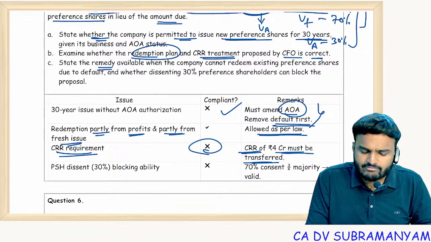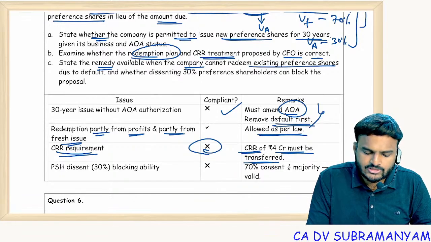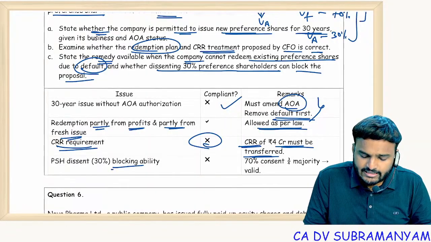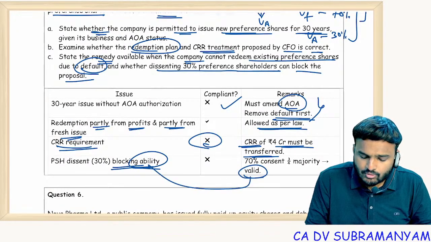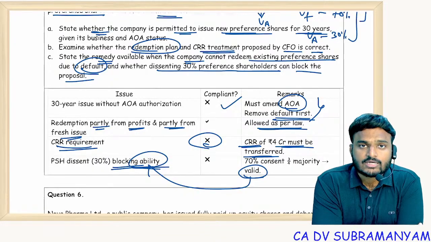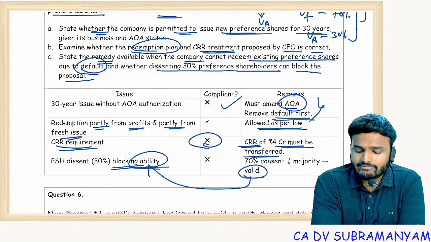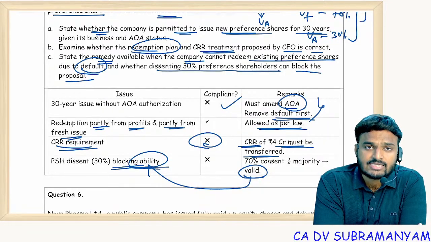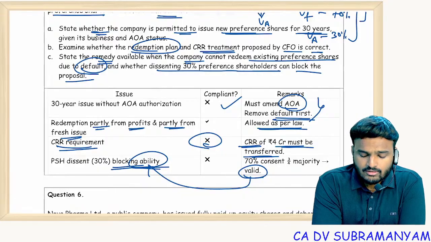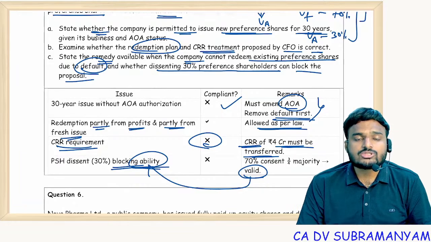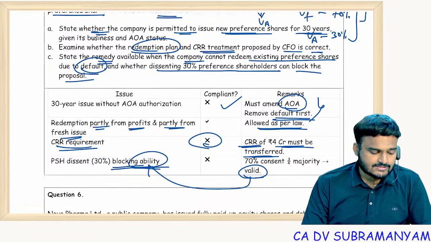State the remedy available when the company cannot redeem existing preference shares due to default, and whether dissenting 30% preference shareholders can block the proposal. Definitely they can block the proposal. Their blocking ability is valid. Why? Because we should get 3/4 value consent. Did we get 3/4 value consent? No, we got only 70% consent, which is less than 3/4. So they can block, they can object to the issue of further redeemable preference shares.